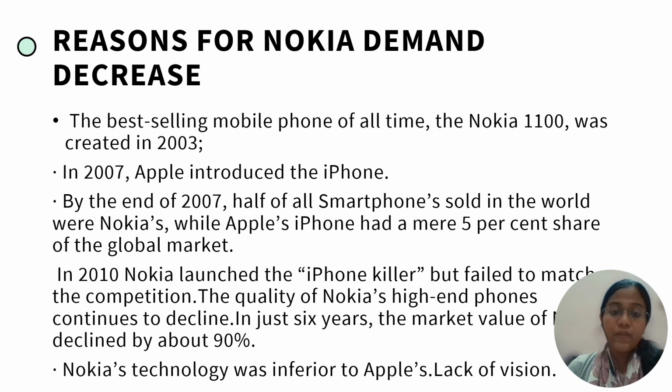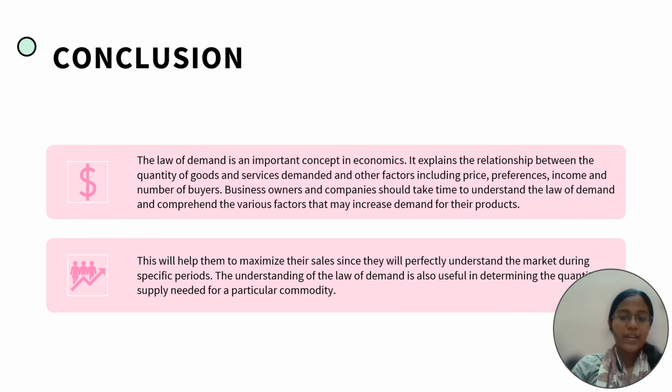But Nokia even considered Apple's technology inferior, saying that Apple lacked a vision of demand. Later, due to its innovations, Apple is now one of the top selling mobiles in the market. No matter how much their prices go up, people are willing to buy them since their technology is so good. So this is also an example that lack of innovation and technology can lead to a decrease in demand even if your prices go up.